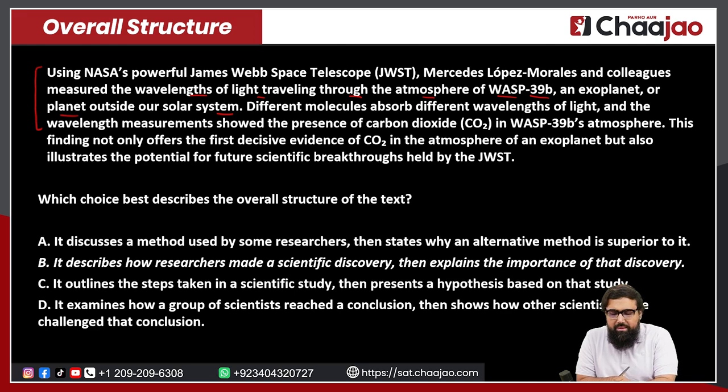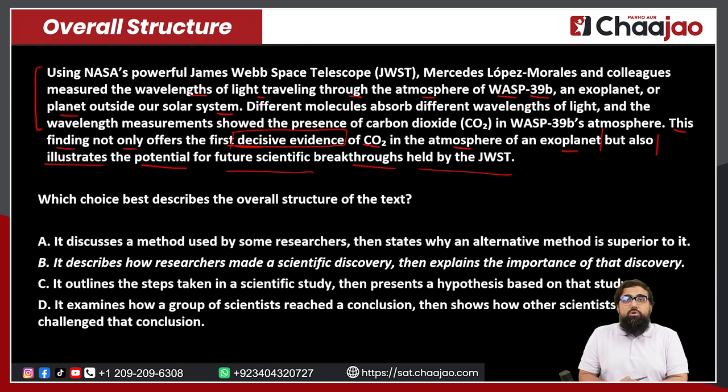And following this, if you read the next sentence, it says, the finding not only offers the first decisive evidence of CO2 in the atmosphere of the exoplanet. So this is the first decisive element, that is its significance. And secondly, it also illustrates the potential for future scientific breakthroughs held by JWST. So it is currently something very important, and it is giving a green signal to the breakthroughs that are going to come ahead. In other words, the first part is what they came across.